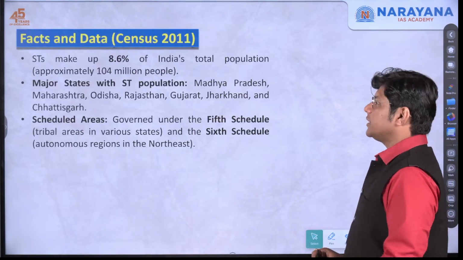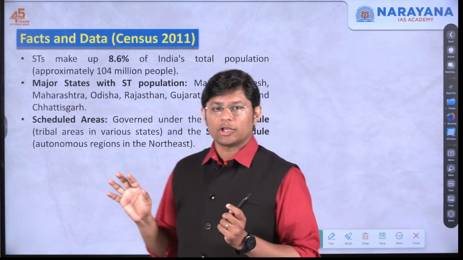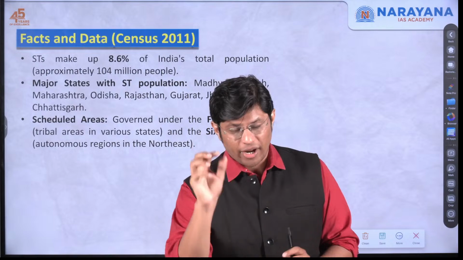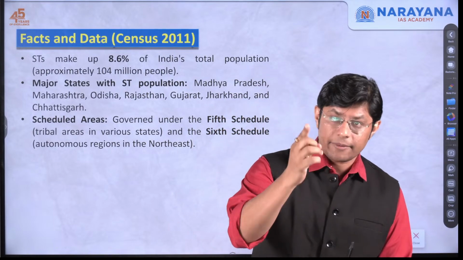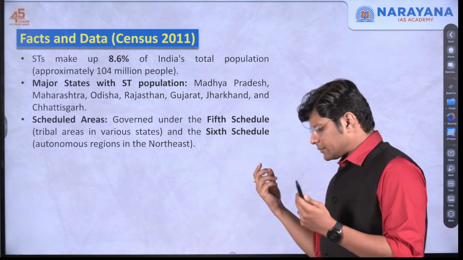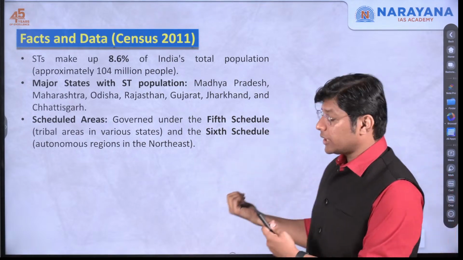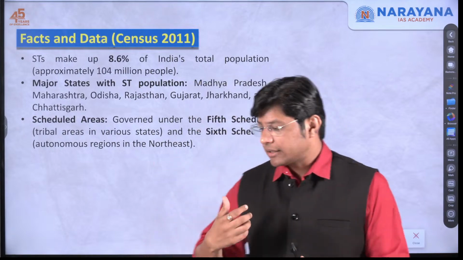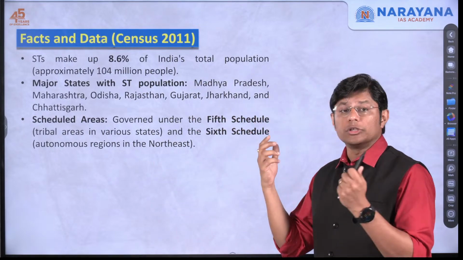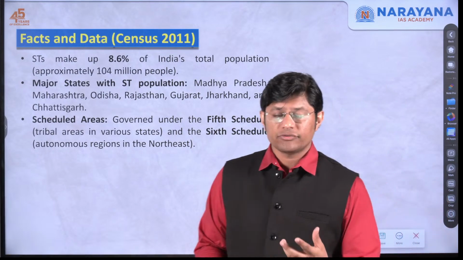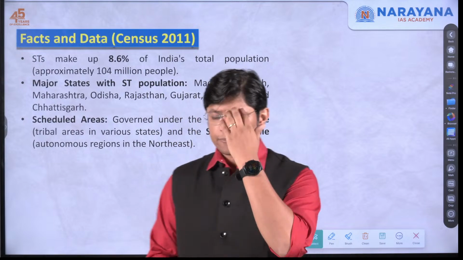So this was about the second topic. Make sure that you remember certain data and facts about the STs, schemes meant for the empowerment of STs, and most importantly, it is important to remember certain welfare schemes, or for that matter, the constitutional safeguards or constitutional provisions for the scheduled tribes.